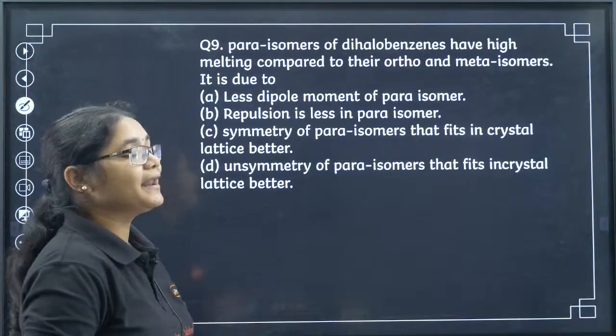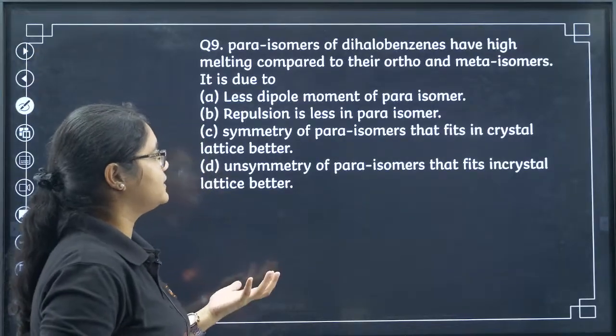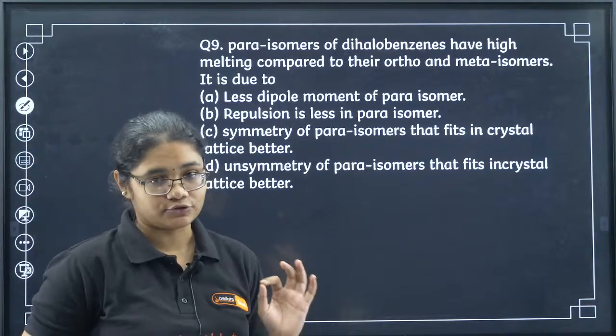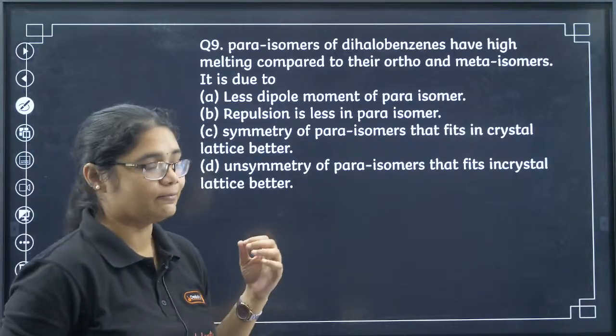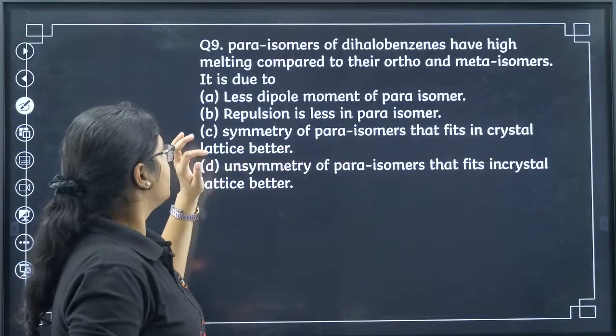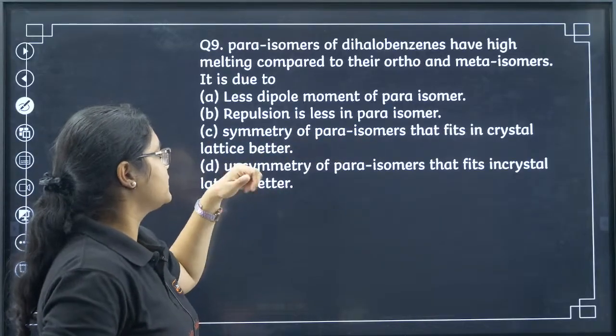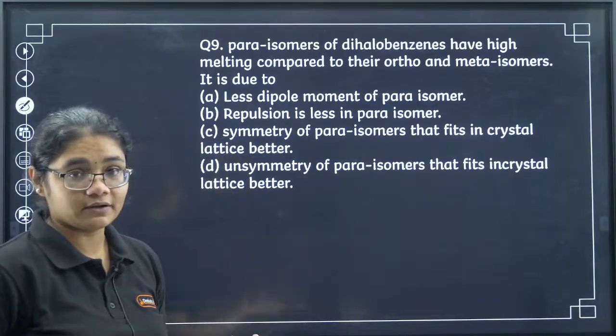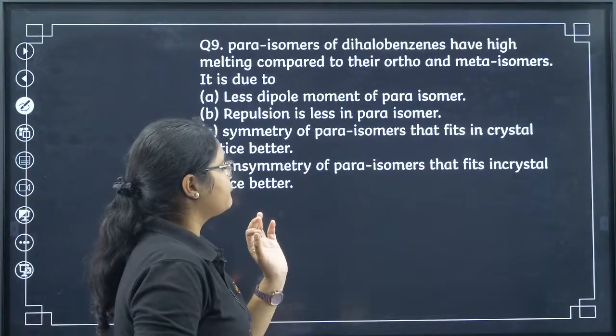9th question. Para-isomers of dihalobenzenes have a higher melting point than their ortho and meta-isomers. The options for the reason are: less dipole moment of para-isomer, repulsion is less in para-isomer, symmetry of para-isomers that fits in the crystal lattice better, and unsymmetry of para-isomers.